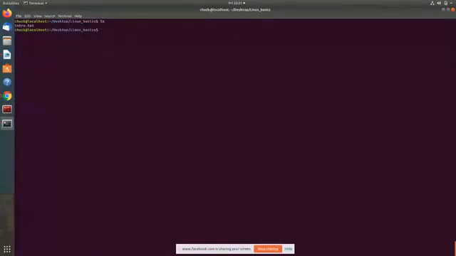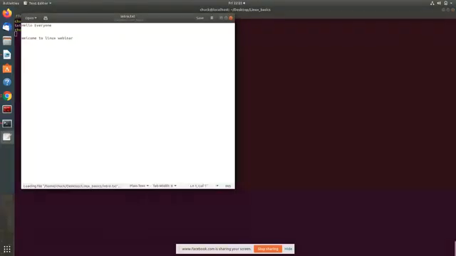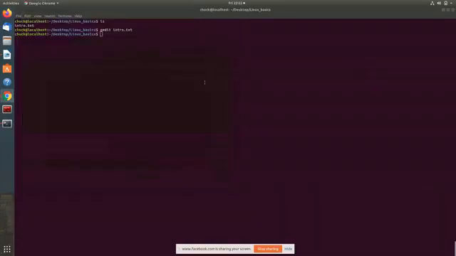Now I showed you gedit, which is a graphical text editor. But what if you want to do things in the command line only? There are quite a number of editors for that. First one I'll show you is nano.